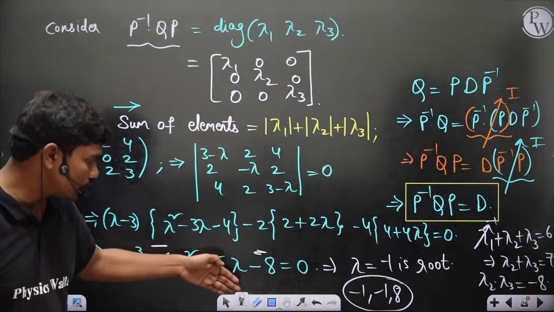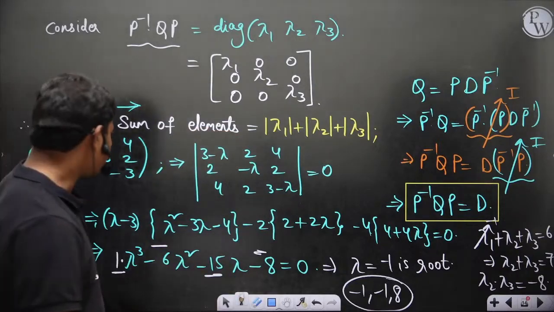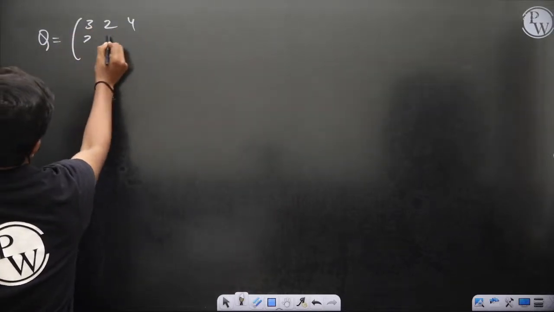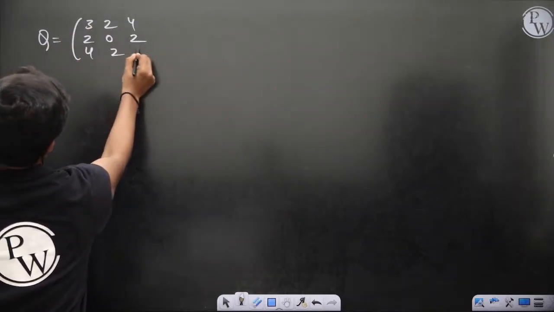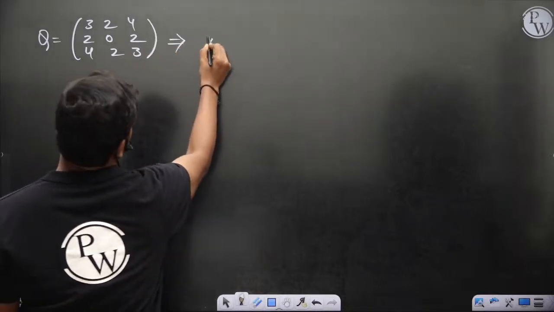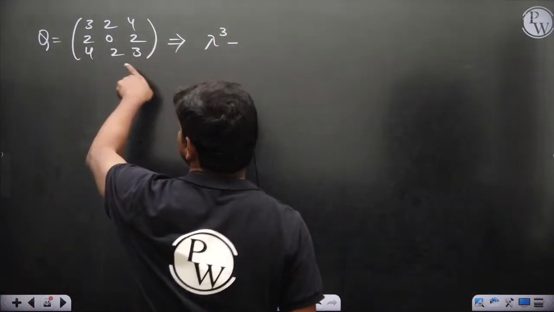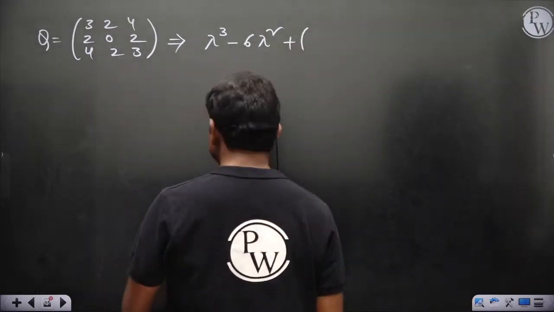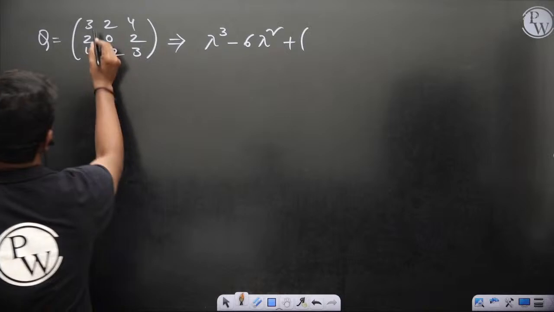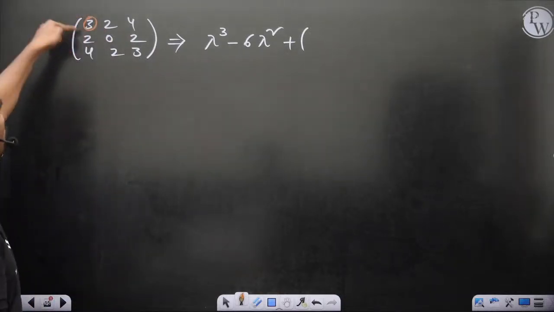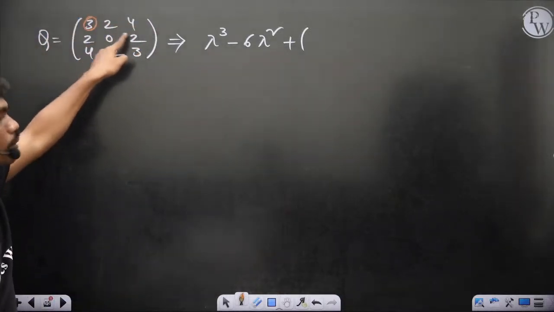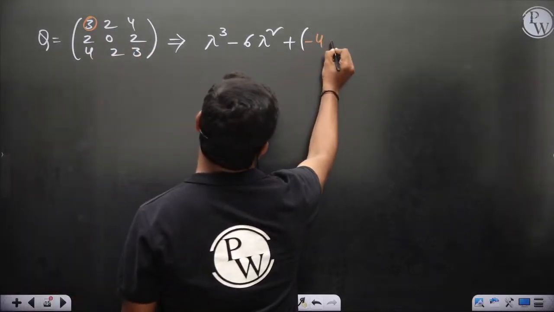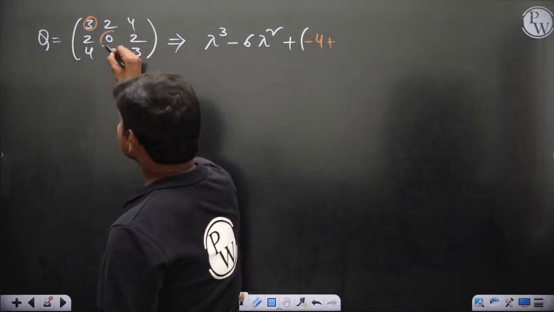Normally you need not do this full thing to get the characteristic equation. Okay, the technique, if you have this matrix, 3 2 4, for example, any matrix 4 2 3, then the characteristic equation is lambda cube minus trace of A. So what is this trace? 6. So 6 lambda square plus sum of principal minors. So what are principal minors? Let's see. If you take this element, then delete this column and this row, calculate this determinant of 2 by 2. Okay, so what is this determinant of 2 by 2? 0 minus 4. So the first element is minus 4